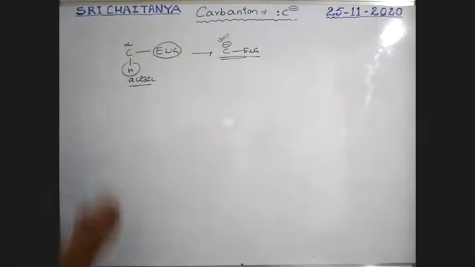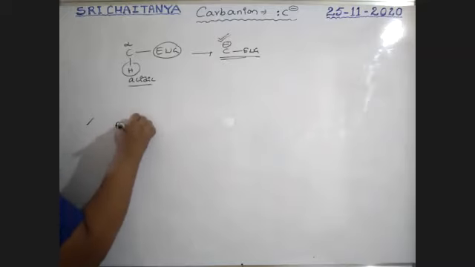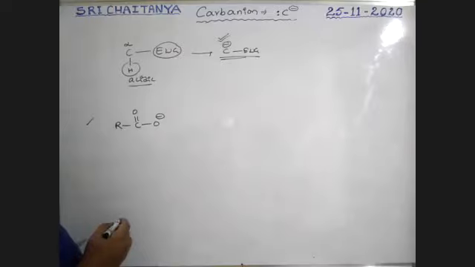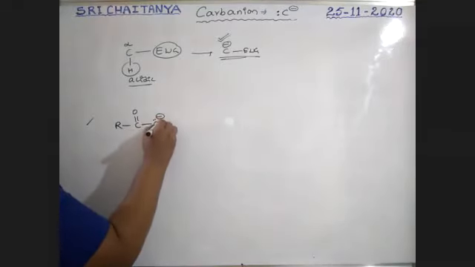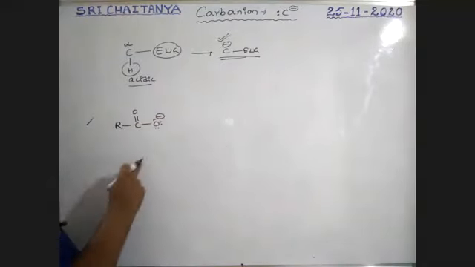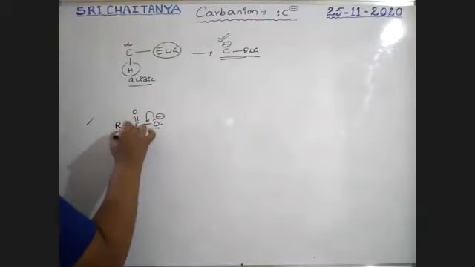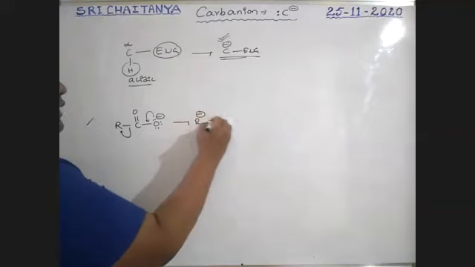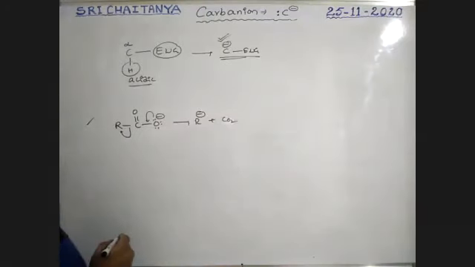Let us take one more example, boys. One more way to generate this carbanion is from the RCOO minus ion, the carboxylate ion. This oxygen has three lone pairs, two actually with negative charge, and one more is there. So this electron pair migrates here, and this migrates here, boys. That gives R minus ion with CO2 gas. The lone pair is there. This is a carbanion.